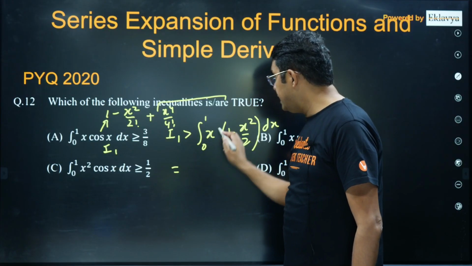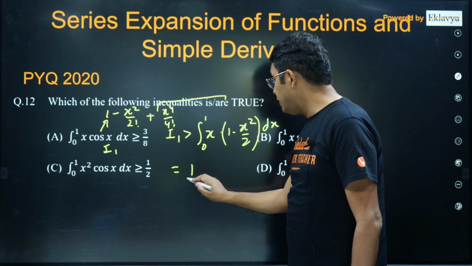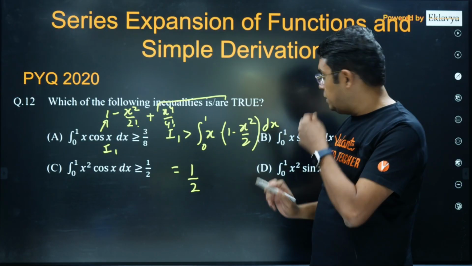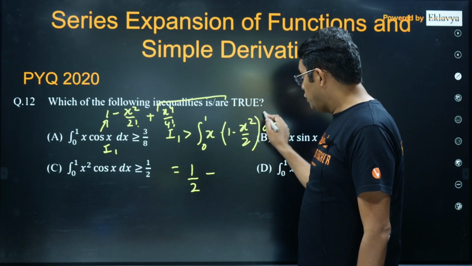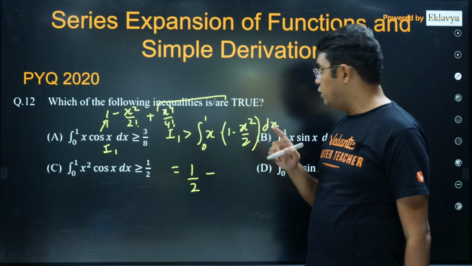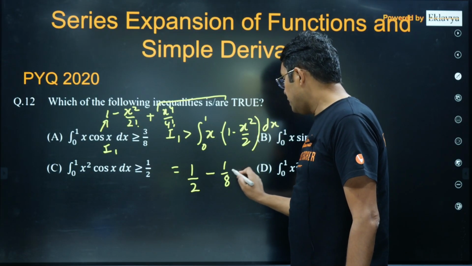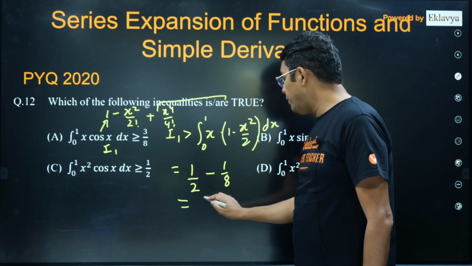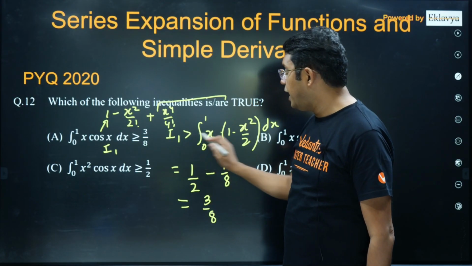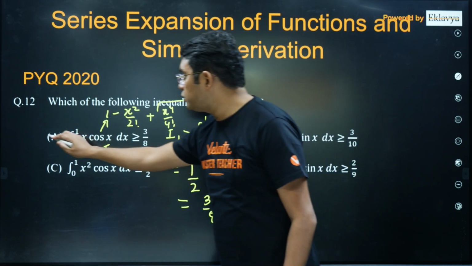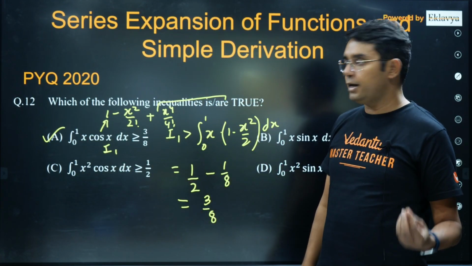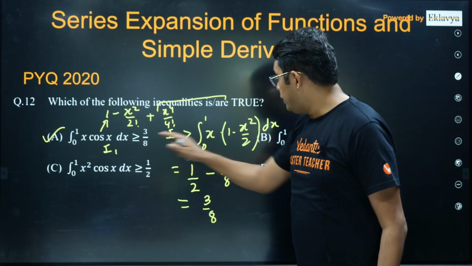Now if you do this integration for x, it will be 1 by 2, because x square by 2, and minus x cube upon 2 integration will be x power 4 upon 8, so 1 upon 8. Now if you simplify it, it will be 3 upon 8. So you can see I1 is greater than or equal to 3 upon 8. So A option is correct. Simple question. Now coming to B part.